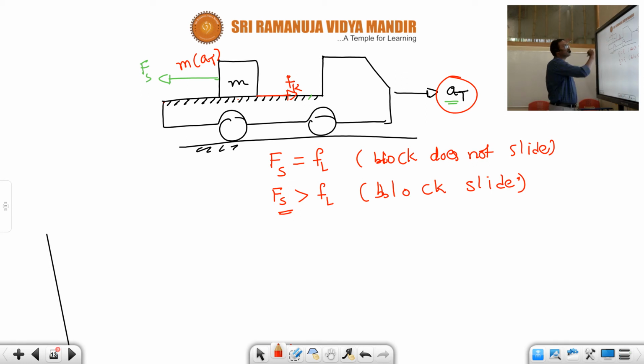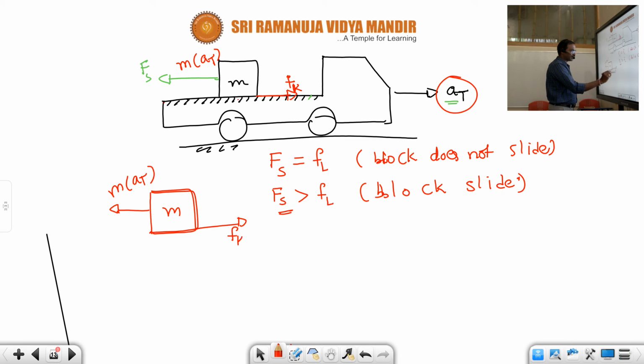Now what is the acceleration here? If you consider the block over here, this is the mass of the block. This is the applied force now. The pseudo force is the applied force, that is nothing but m into at. And this force is called kinetic friction.